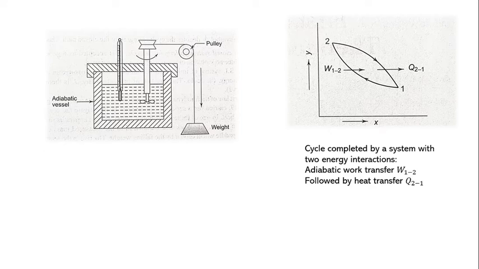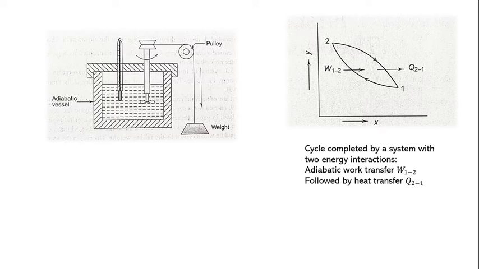The system thus executes a complete thermodynamic cycle which consists of a definite amount of work input, which is W12, to the system, followed by the transfer of an amount of heat Q21 from the system.